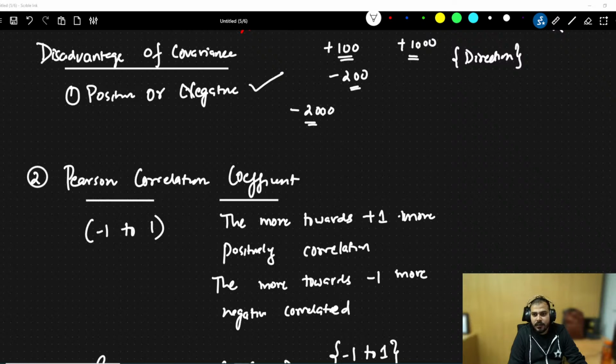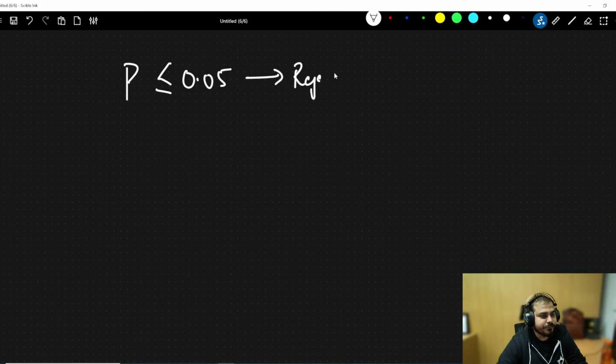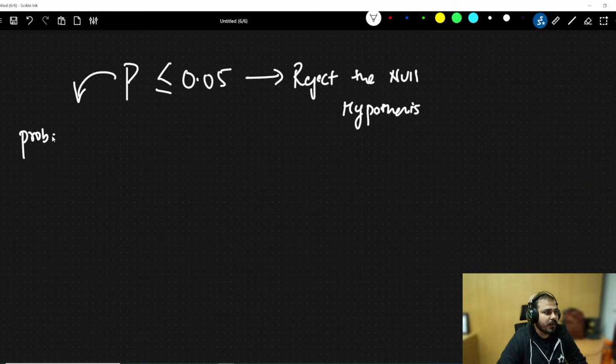True. I made one mistake, guys. Again, I'm going to repeat it. See, if p value is less than or equal to 0.05, in this particular case, we reject the null hypothesis. The reason why we do this is because p is basically defining the probability part, right? Now in this particular case, they are just saying that it is less than 5% probability that the null is correct.